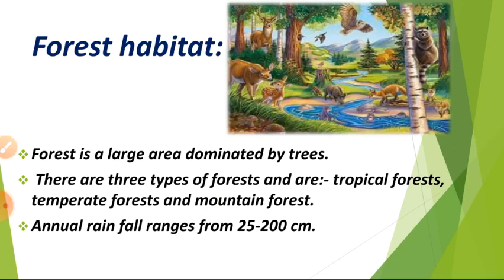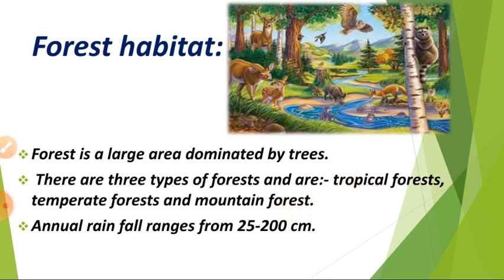We can see a huge number of trees, and we can see many wild animals. We can see some plants. We can see some birds. Okay, and these are the forest habitat. And annual rainfall: per year, forest receives 25 to 200 centimeters. And the forests are further divided into three types. What are they? Tropical forest, temperate forest and mountain forest.